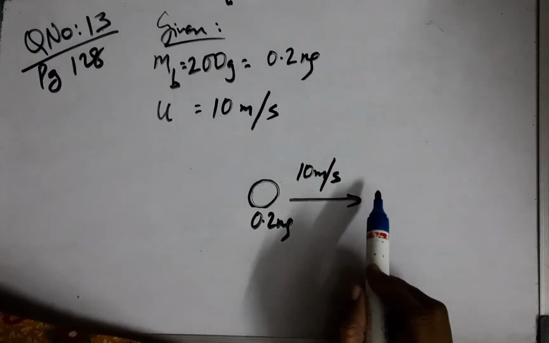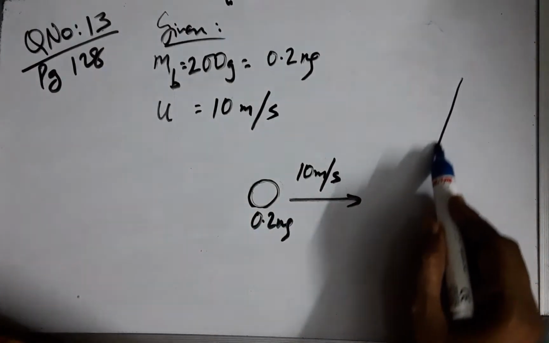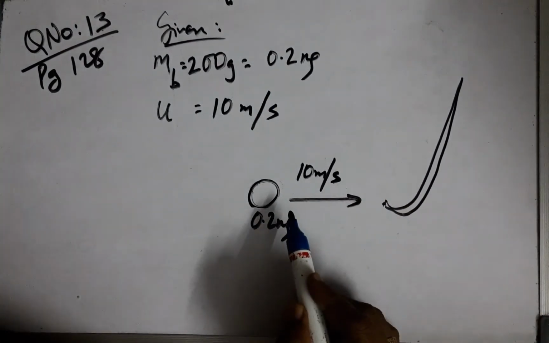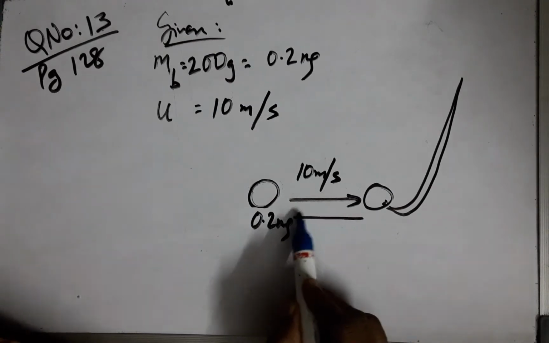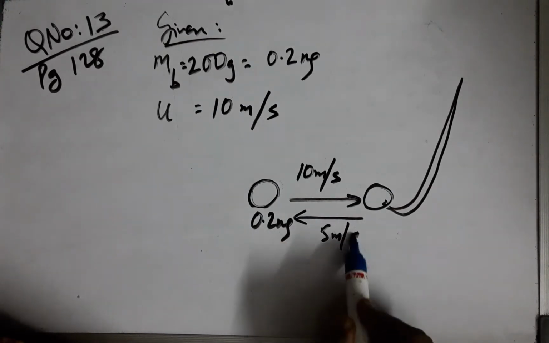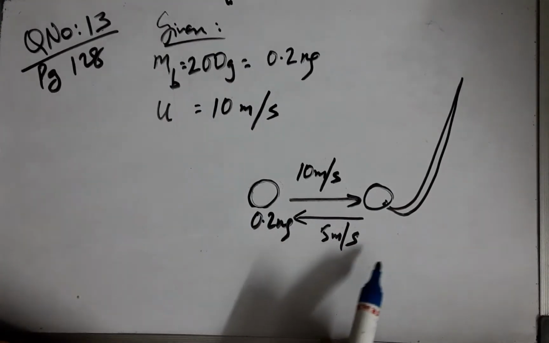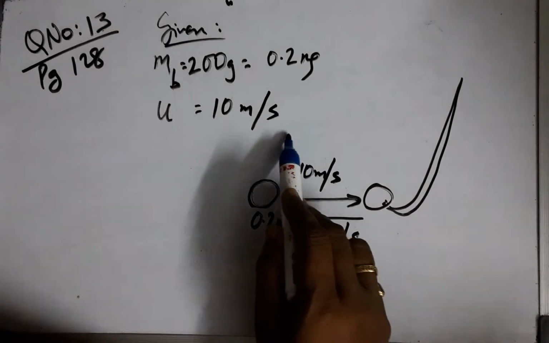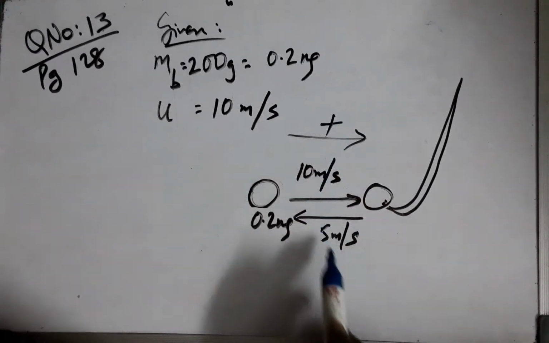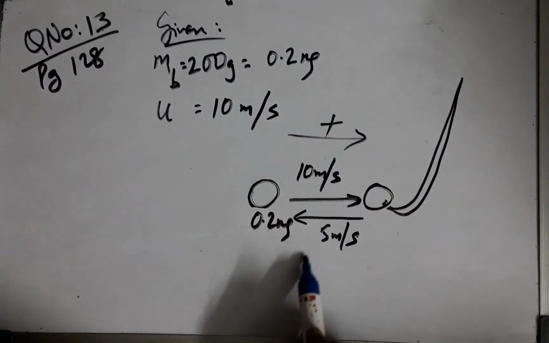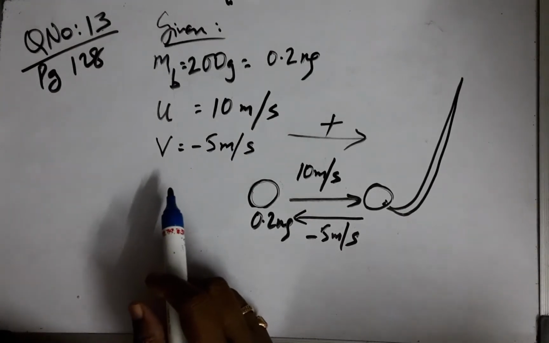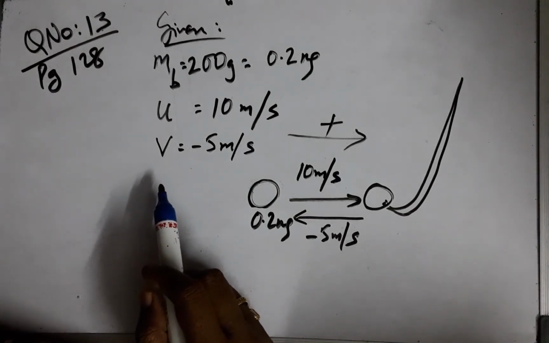This ball has been moving with a velocity and now it has been hit by a hockey bat, and it is made to retrace its step by moving with a velocity of 5 meters per second. You can see that the ball is retracing its path and going right is positive, and now it is retracing, therefore it is negative velocity. Now we are being asked to calculate the magnitude of change of momentum.